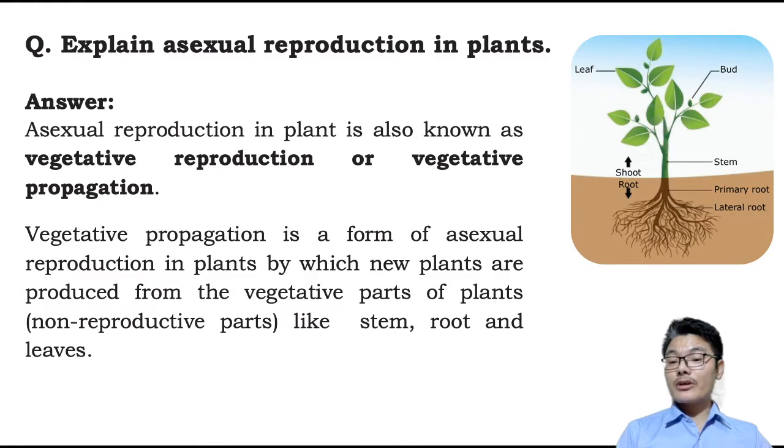So if there is reproduction from the vegetative portion, say even in the case of flowering plants, if flowers are not used, and the vegetative body parts, leaves, stem, and roots, which are non-reproductive parts, give rise to new plants, then this kind of reproduction is called vegetative reproduction or vegetative propagation. So the asexual mode of reproduction in plants occurs naturally from the leaves, from the stem part, from the root part.